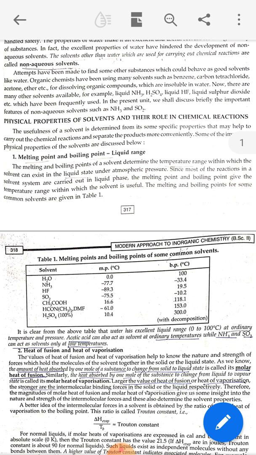So acetic acid also acts as a solvent at ordinary temperatures. And for sulfuric acid, the temperature range is 10 degrees Celsius to 300 degrees Celsius. So sulfuric acid is used at higher temperatures, and reactions are carried out in sulfuric acid at high temperature.